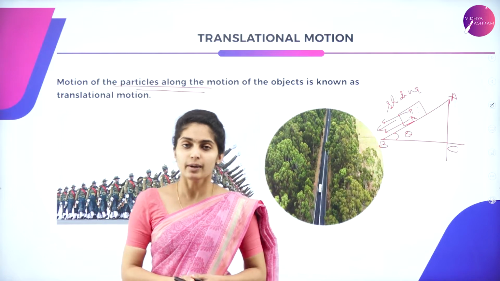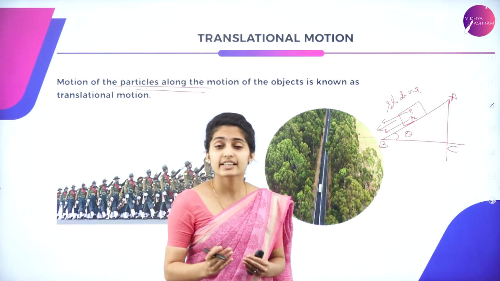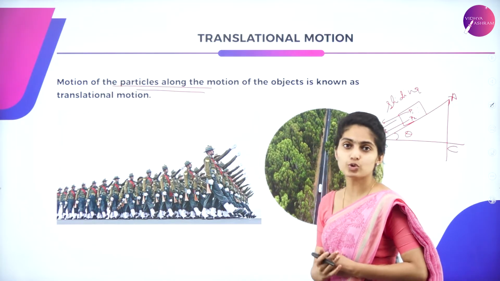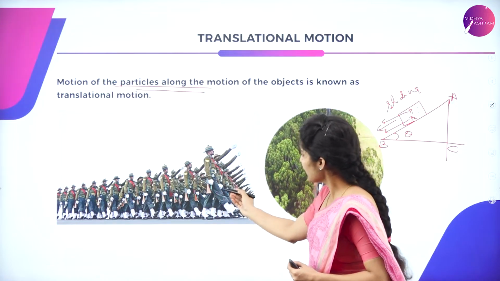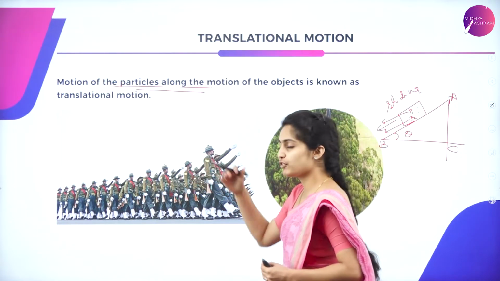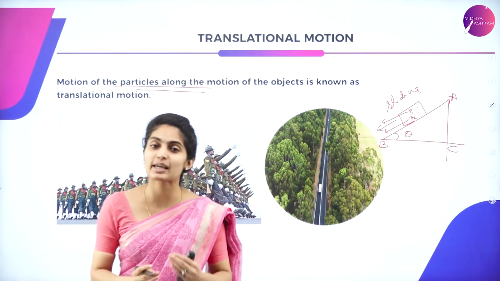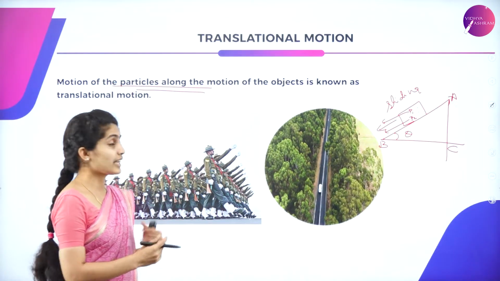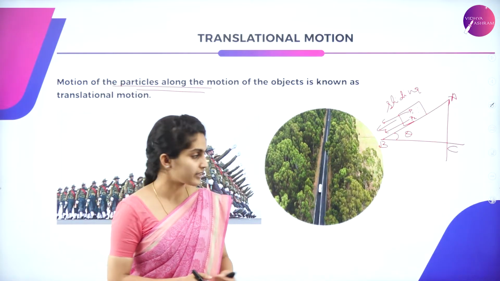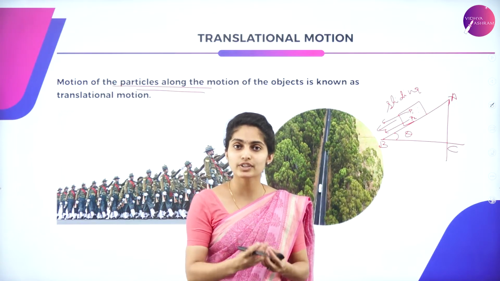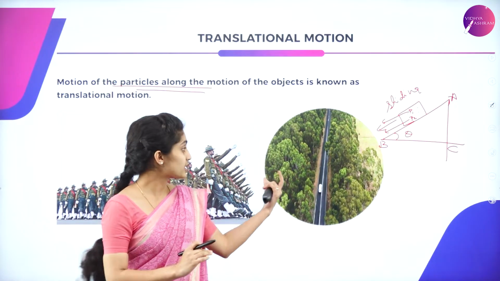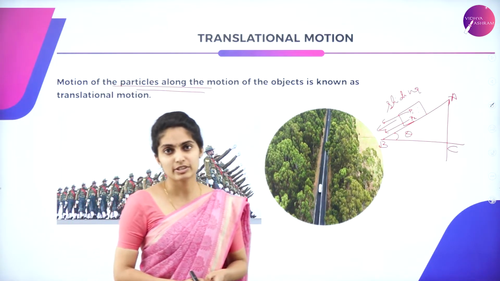So that is all about the particles. So now here there are examples for translation motion, that is whatever you can see in your surrounding, an army troop marching. Okay, so every person, if you consider this as your particle 1, particle 2, particle 3, so each and every particle is having same velocity with same interval of time. So that is known as translational motion. Similarly, if you consider a car which is moving in a straight track, that is a straight road. So you can see a car is moving. So the particles associated with the car, that is confined to the car, that is the object, it is moving with same velocity at same interval of time.